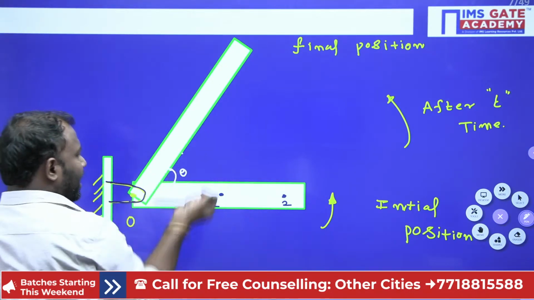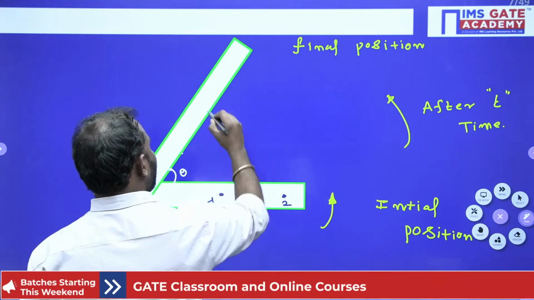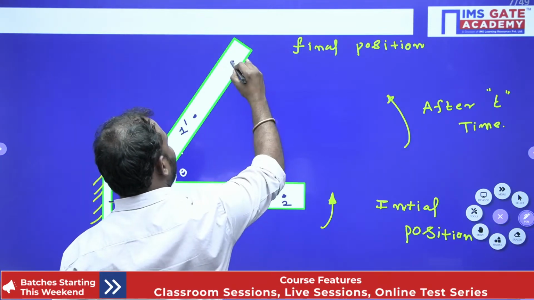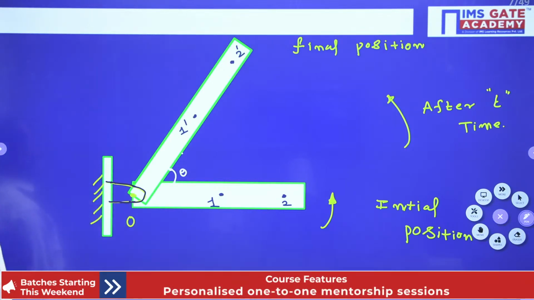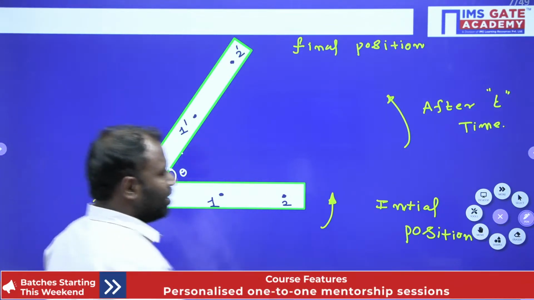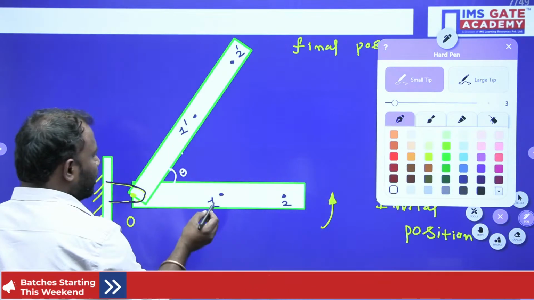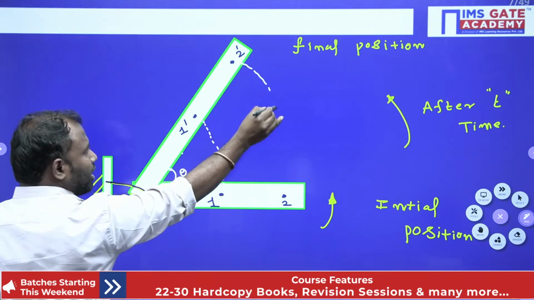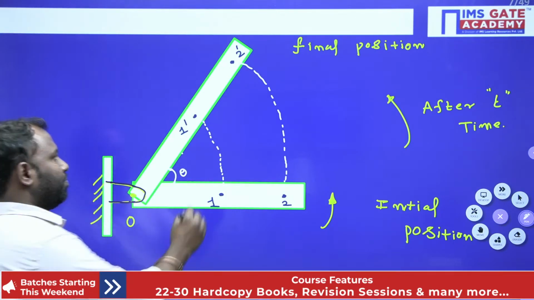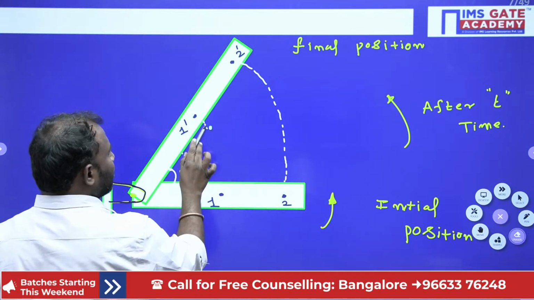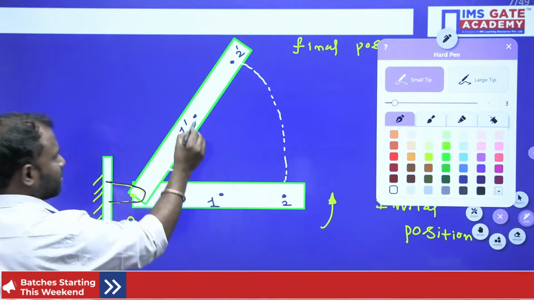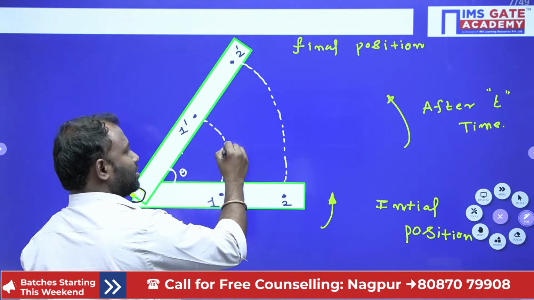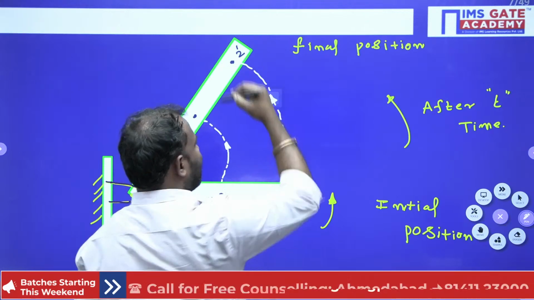After t time, my first particle becomes 1 dash, and my second particle becomes 2 dash, isn't it, guys? Now these follow paths: the first particle follows a path like this, and the second particle follows a path like this after t time, isn't it, guys?